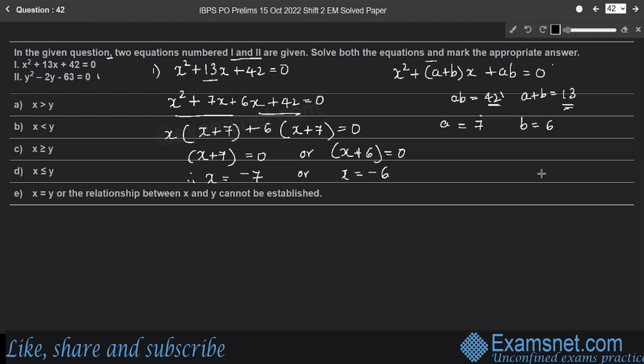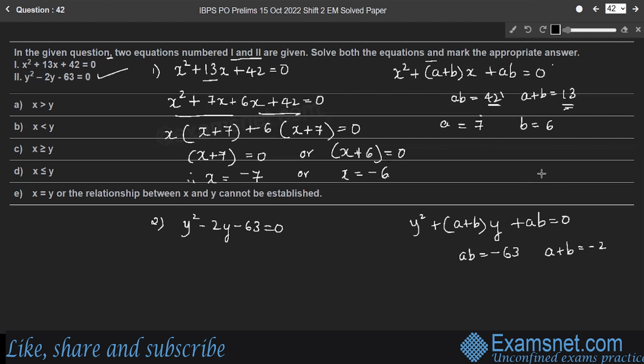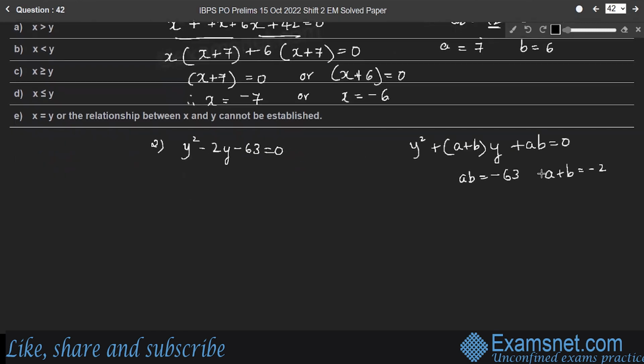Now find the value of y by considering the second equation, y square minus 2y minus 63 is equal to 0. A quadratic equation in the form of y square plus (a plus b) into y plus ab is equal to 0. Here ab is minus 63, a plus b is equal to minus 2. Therefore, we can write minus 9 as a and b as 7, so that a plus b becomes minus 2 and their product is minus 63.